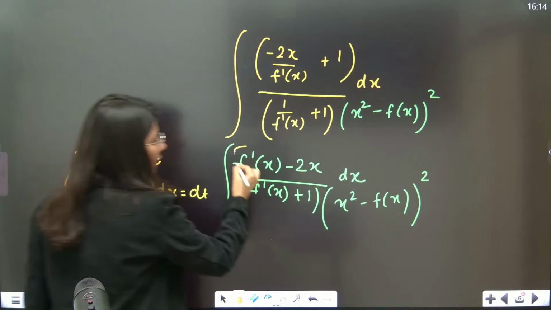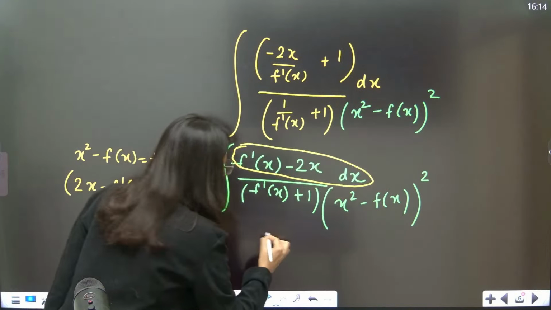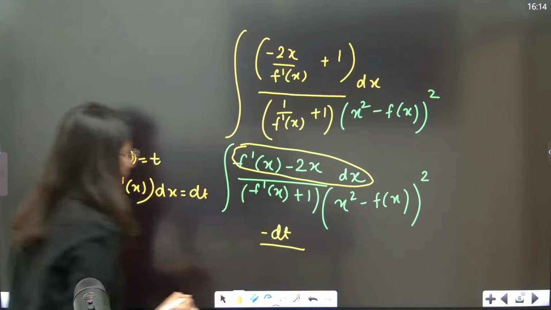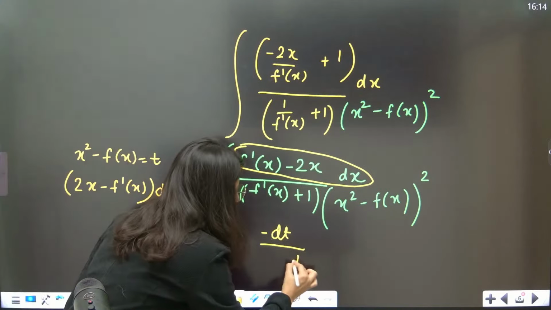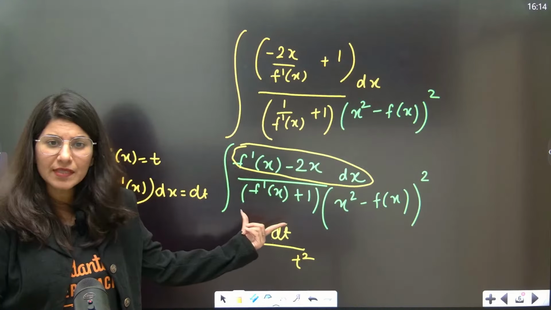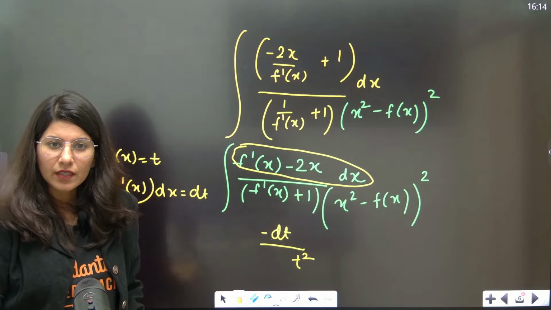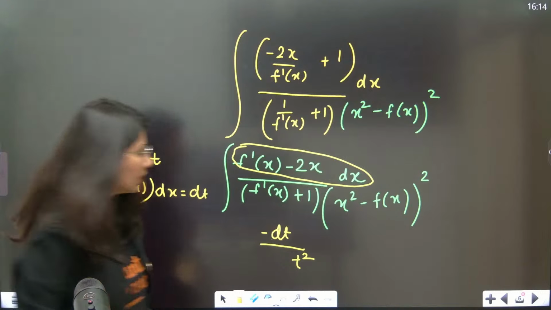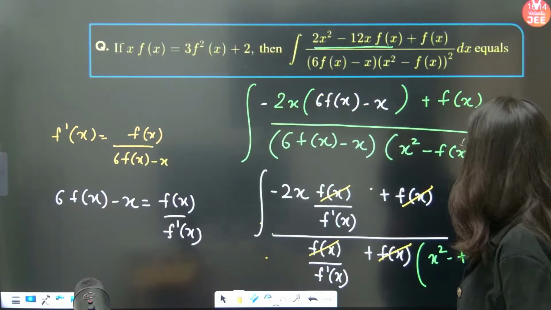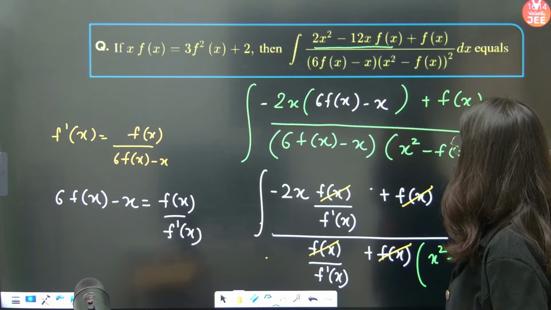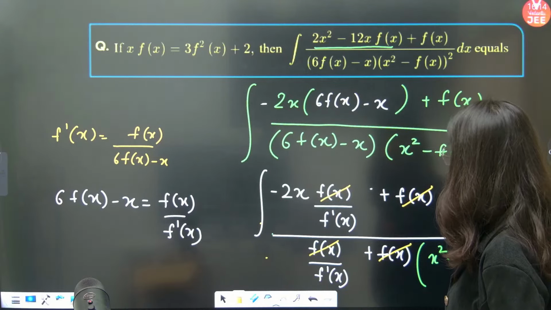So this is going to give you minus dt upon f dash x, and this is your t square, correct? f dash x plus 1 is already there. Hold on, this is plus 1. Plus 1 is not written, yeah. 6f x minus x.